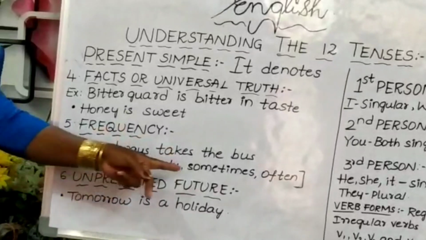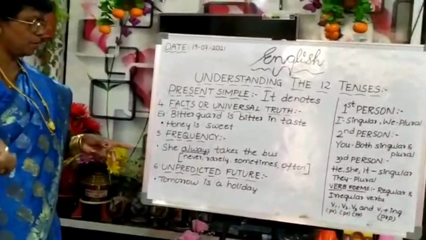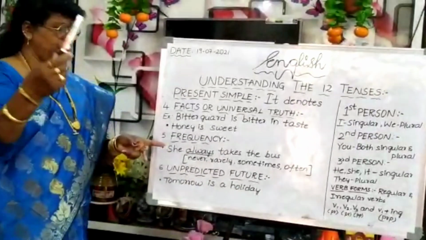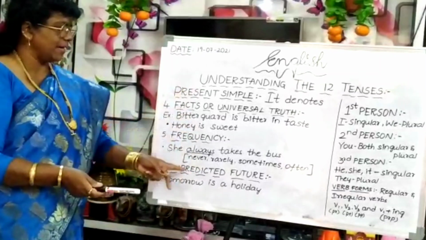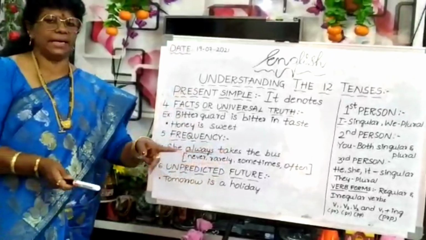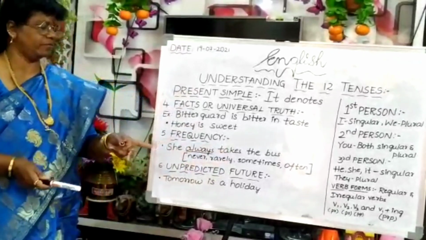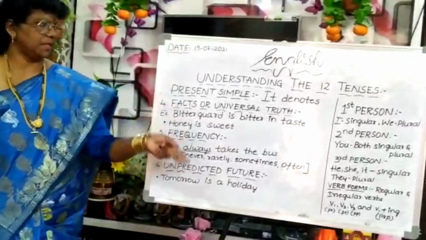Then unpredicted future. Tomorrow is a holiday. Even though we are using tomorrow for future tense, in simple present, unpredicted future also we can use, so that we say, tomorrow is a holiday, instead of tomorrow will be a holiday. Okay? These are the things.